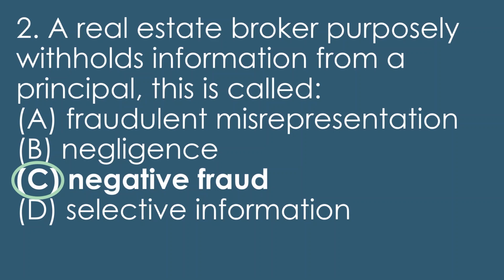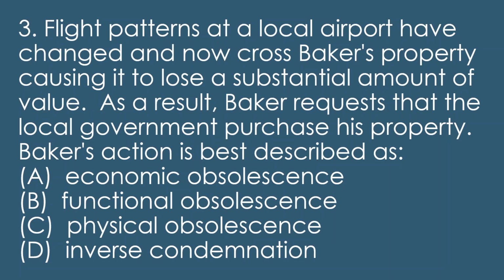Okay, so let's go ahead and go on to number 3. Flight patterns at the local airport have changed and now cross Baker's property, causing it to lose a substantial amount of value. As a result, Baker requests that the local government purchase his property. Baker's action is best described as, and the correct answer on this one is going to be inverse condemnation action. So what this means is that when a flight pattern comes across your property and causes it to lose value, right?